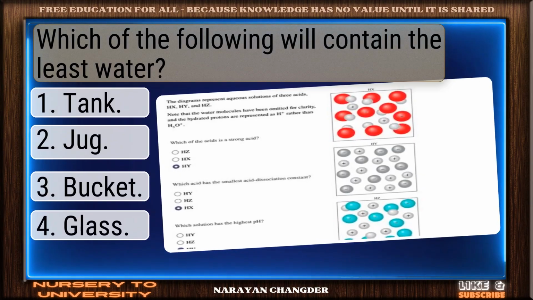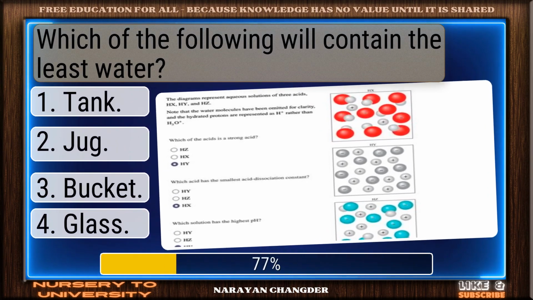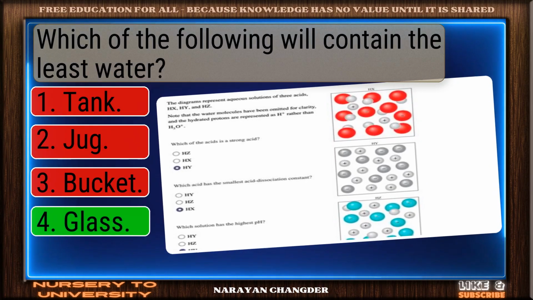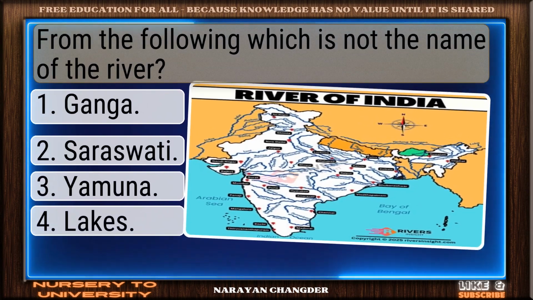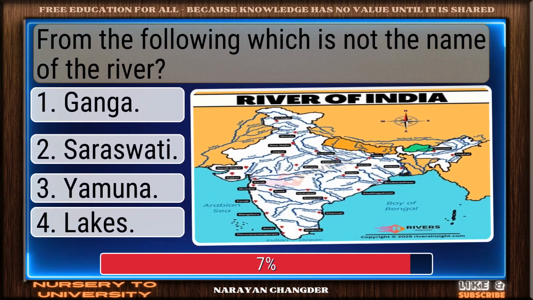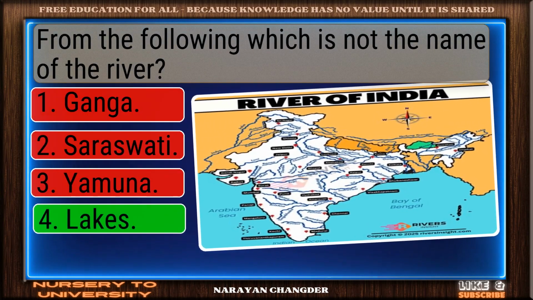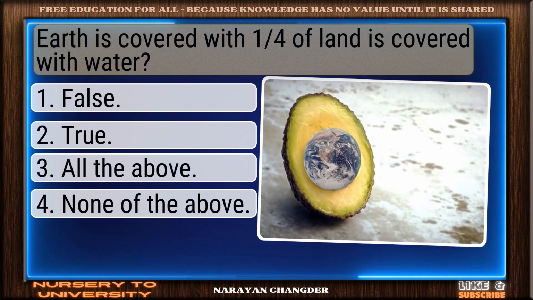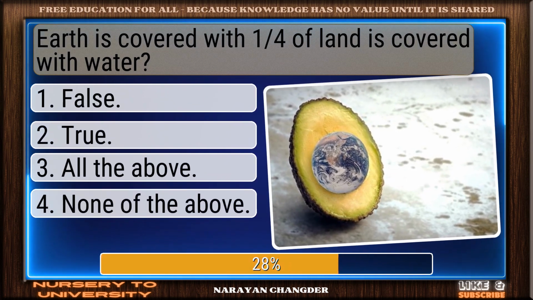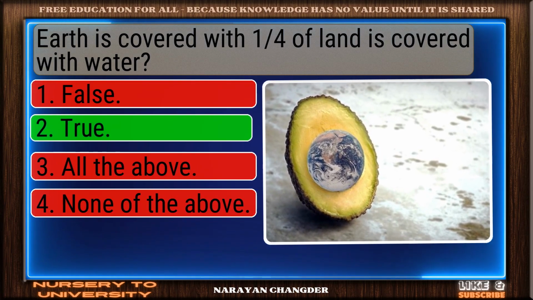Which of the following will contain the least water? Valid point. Glass is true. From the following, which is not the name of the river? Sharp thinking. Lakes is the right choice. Earth is covered with 124 of land is covered with water. Solid response. True is a valid choice.